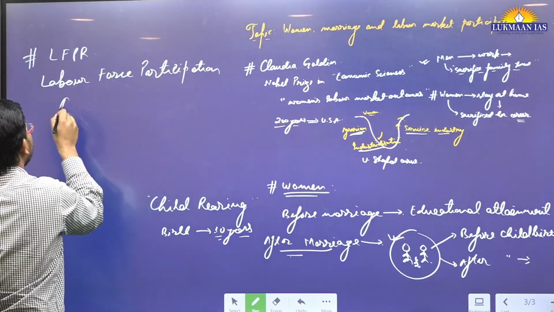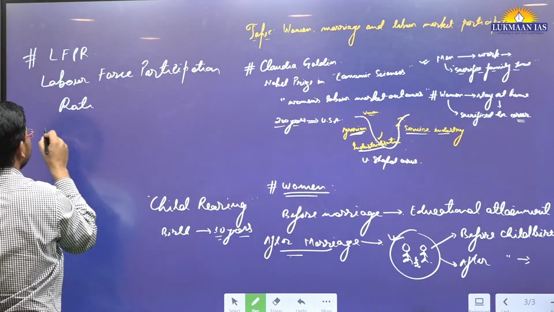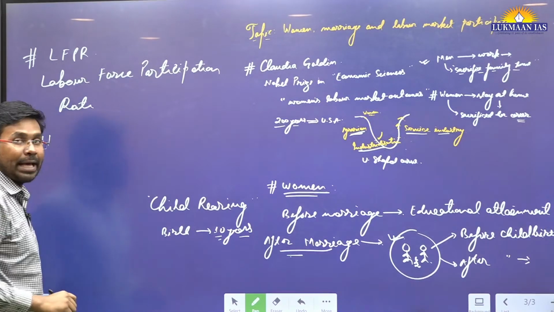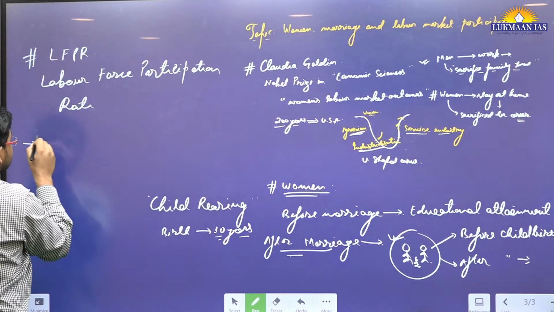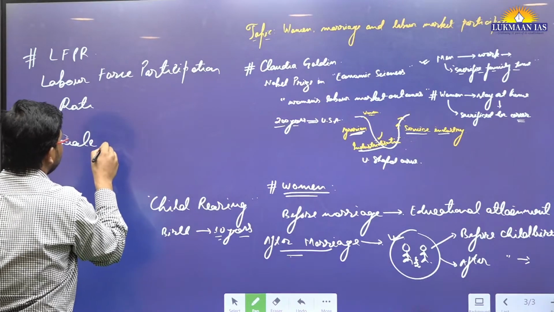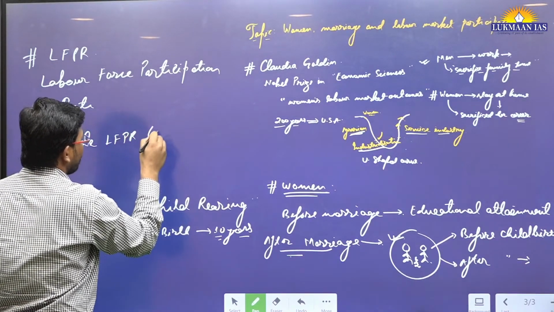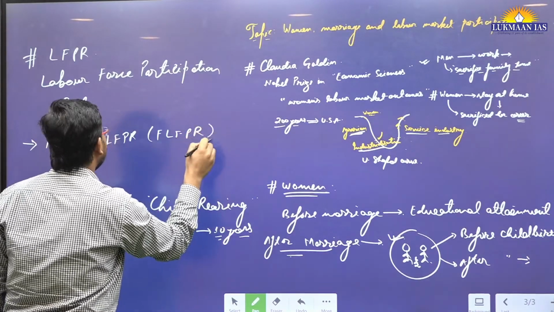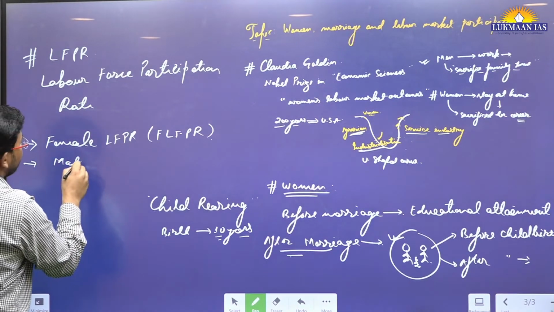When we talk about labor force participation rate, this is an economic indicator. People identify the female labor force participation rate, in short female LFPR. They also talk about the male labor force participation rate.